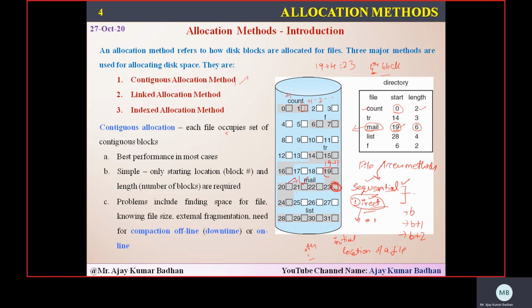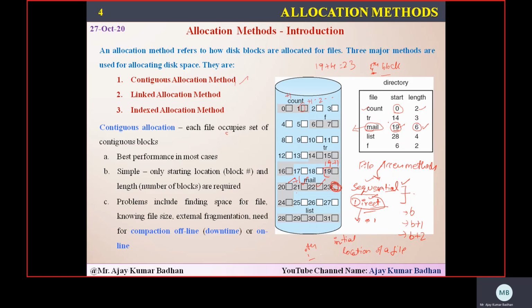I am going to access information from this particular block. Then plus 1, 22, in that way. But I should make sure whatever the length is given should not be exceeded. That's the best part of this continuous allocation method. I think it's very clear till here, no doubt.